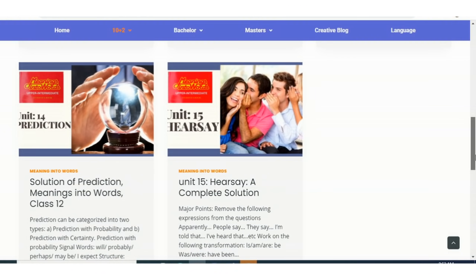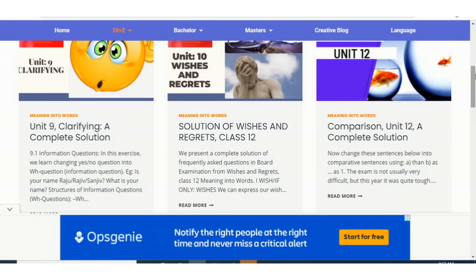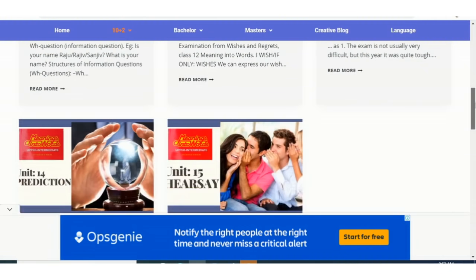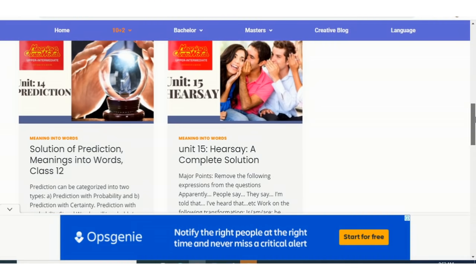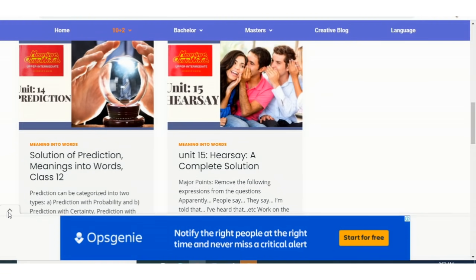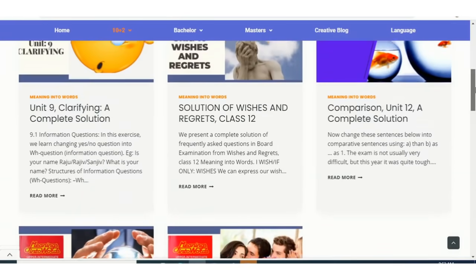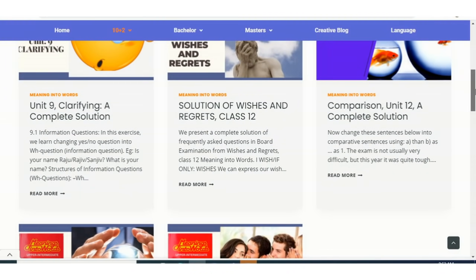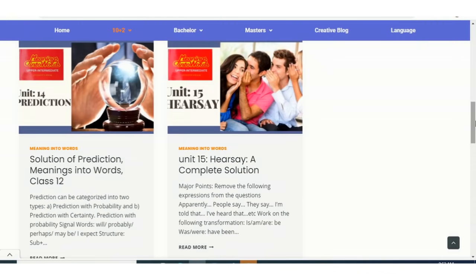Unit 14 prediction, again, I would say very important. Why is prediction important? Because from there you can do likely, unlikely, sure to, certain to questions from unit 14 prediction. And from unit 15 hearsay, you can expect questions related to supposed to. So rewrite the following sentences using supposed to, one of the frequently repeated questions in examination.